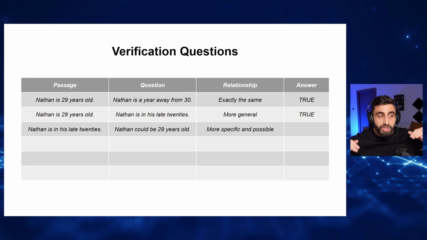So if the question is more specific and possible, this means it's also true. These are the only 3 situations where the answer is true: if it's exactly the same, if the question is more general than the passage, if the question is more specific than the passage, but possible as well.